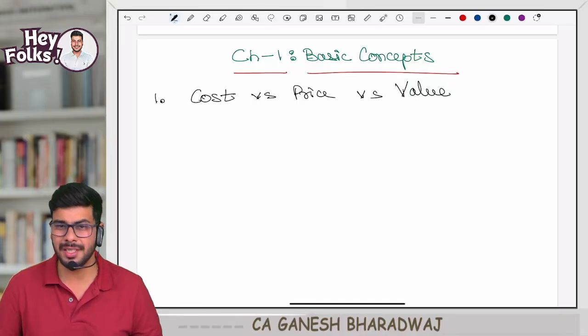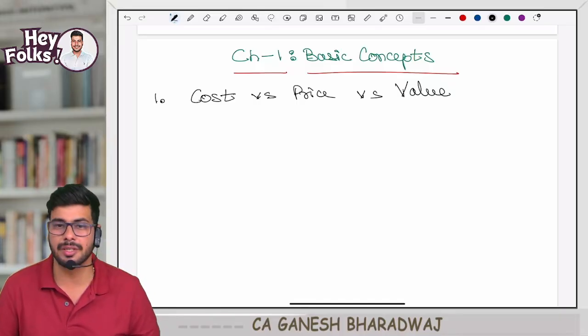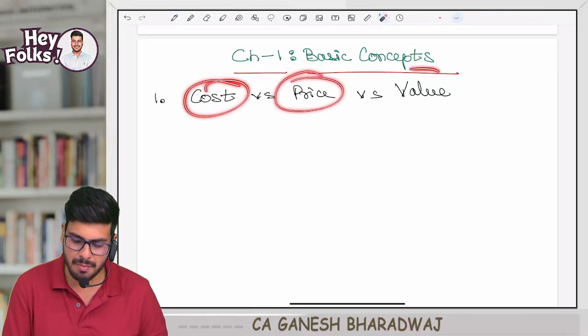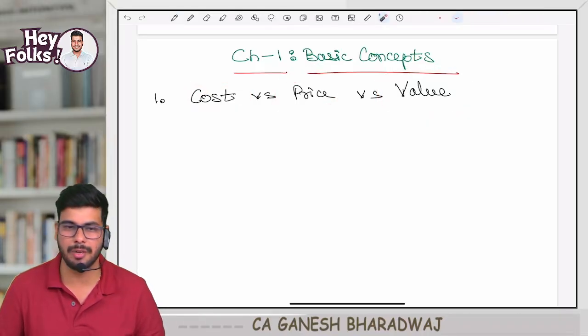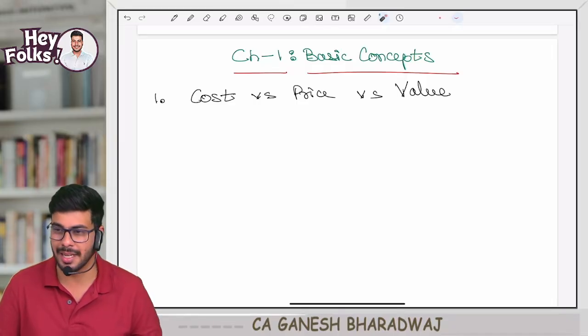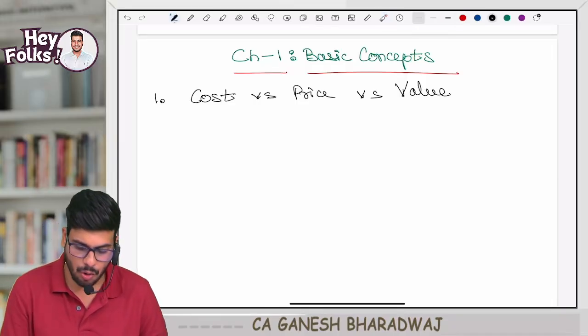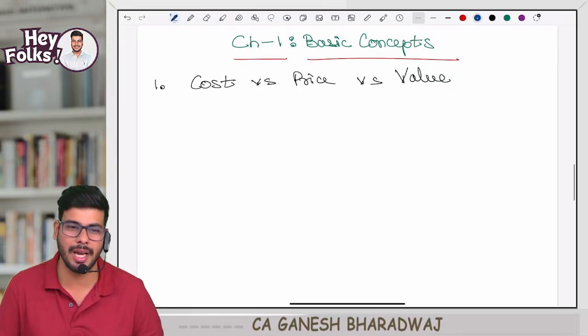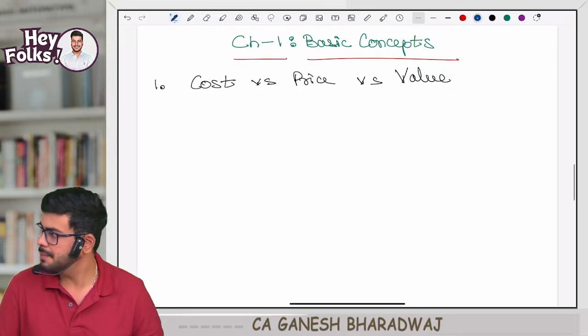Now, what is this, sir? Why are you starting with this? The problem is, in most of the cases, we mix these 3 terminologies. If you go to a shop, you will ask, what is the cost? Or you will say, what is the price? From your perspective, both are the same. Cost, price, everything is same. No, there is a difference between these. I will explain this with the help of a small example. Shall we get started? Yes?